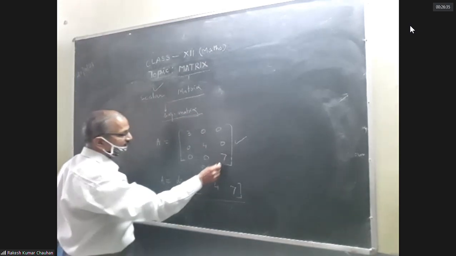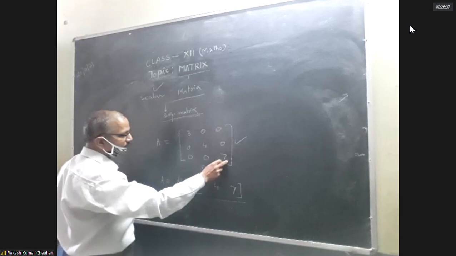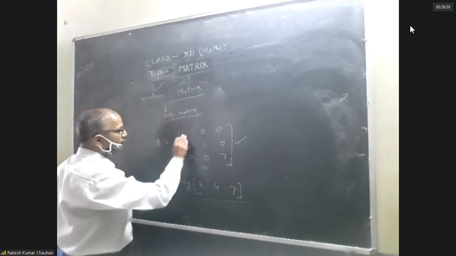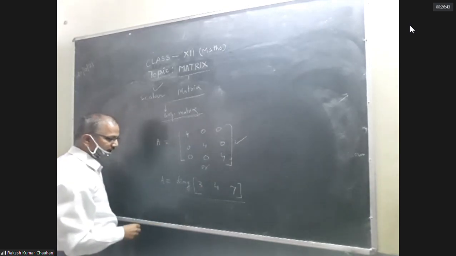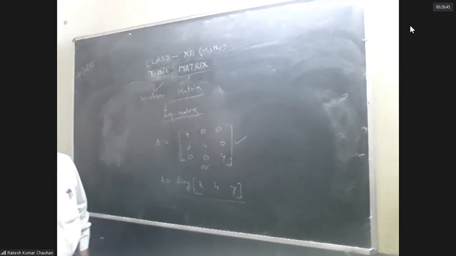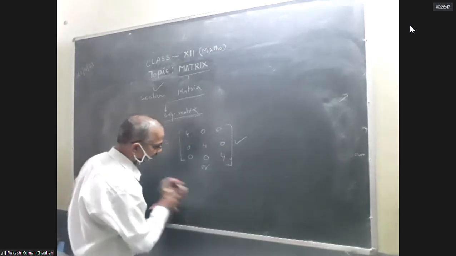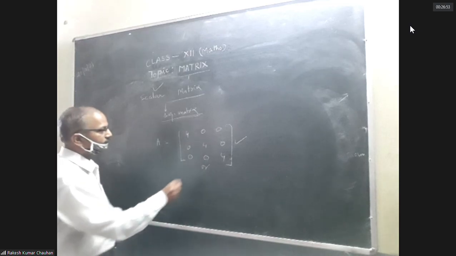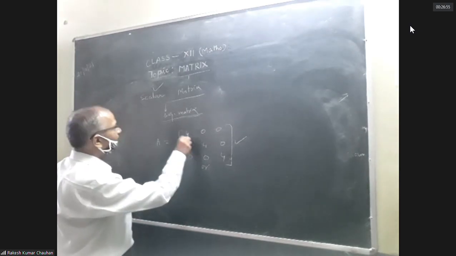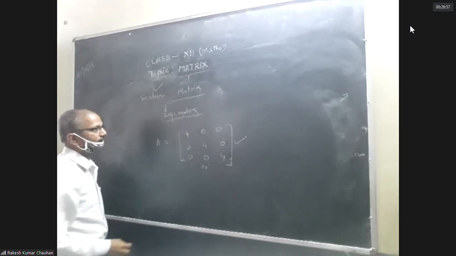If the diagonal elements are the same, like 4, 4, 4, then it is a scalar matrix. A scalar matrix is always a diagonal matrix.